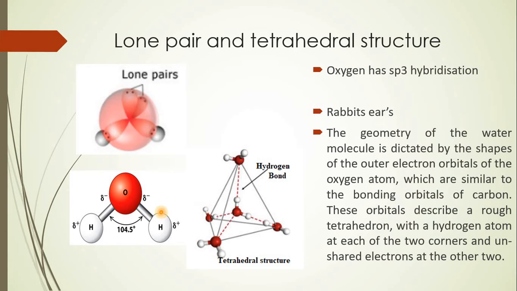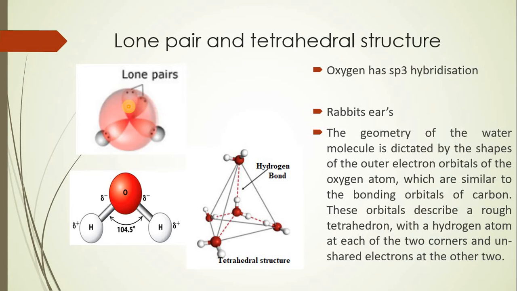The reason why this variation is observed is that in water, oxygen is surrounded by two shared pairs of electrons and there are two lone pairs of electrons, which are also called valence electrons.